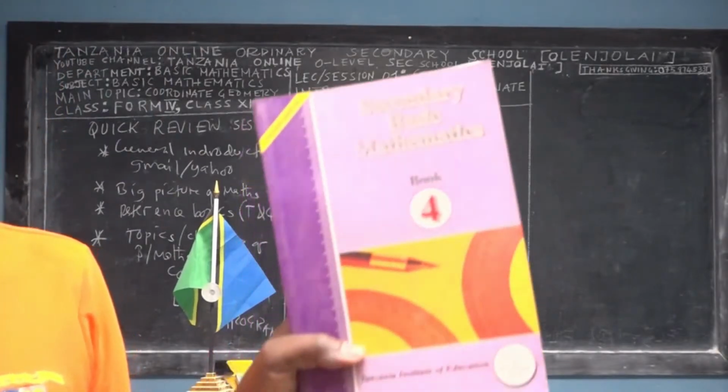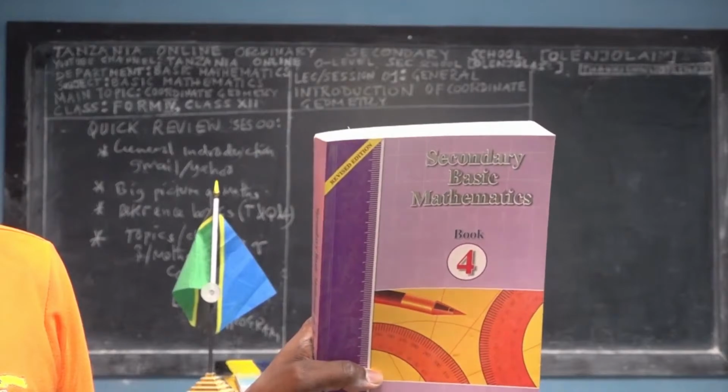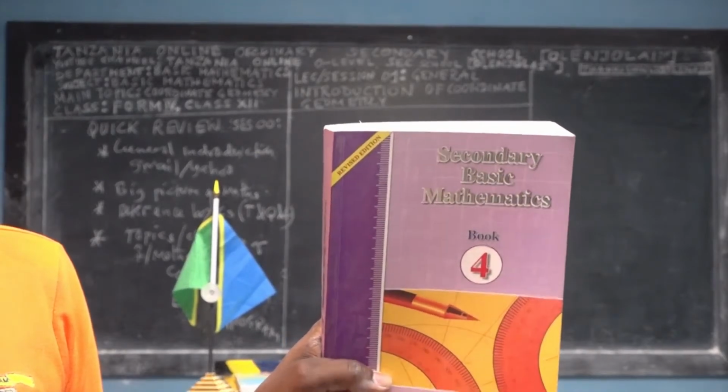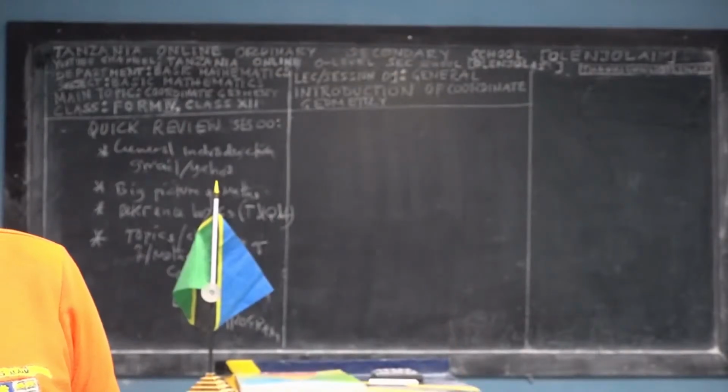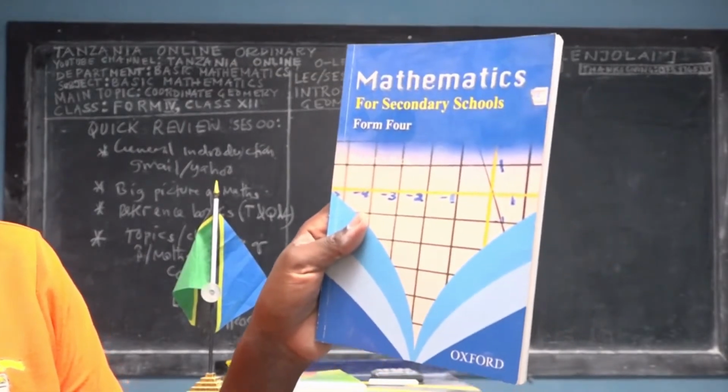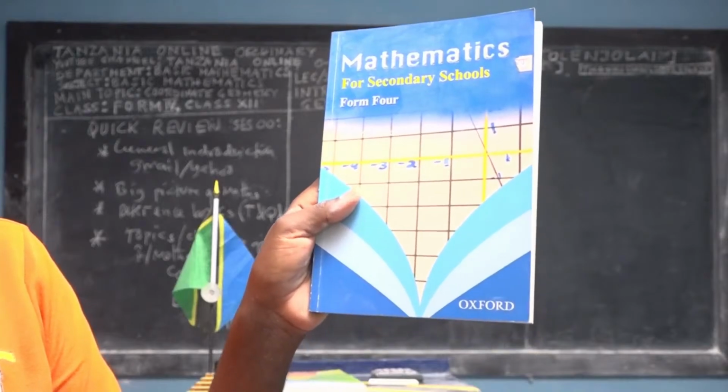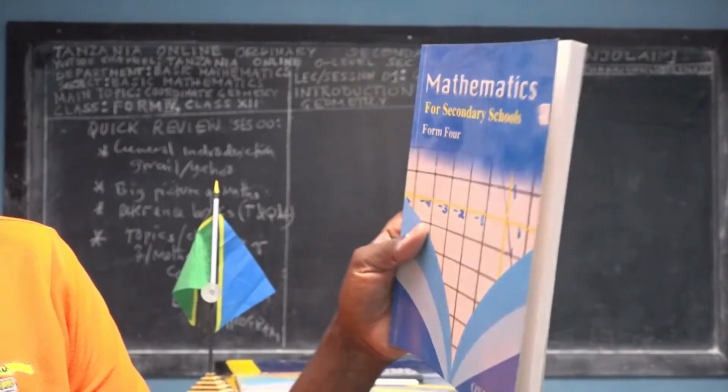Again, we insist you have at least one textbook called Secondary Basic Mathematics. This is one of the textbooks that we should have. But you may also have Mathematics for Secondary Schools, Form 4 Student's Book, which is published by Oxford.